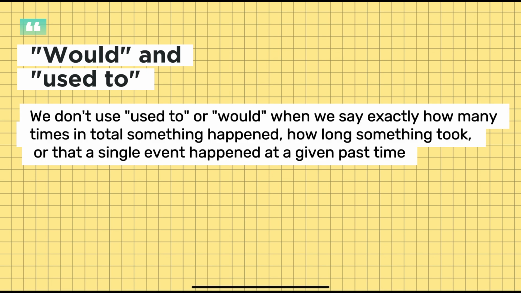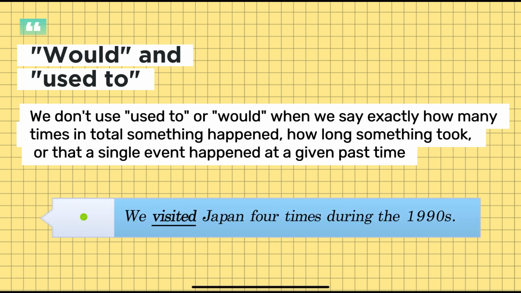We don't use either used to or would when we say exactly how many times in total something has happened, how long something took, or that a single event happened at a given past time. For example, we visited Japan 4 times during the 1990s. This is very specific. We state how many times we went and in a specific time. So we cannot say we would visit Japan 4 times or we used to visit Japan 4 times.